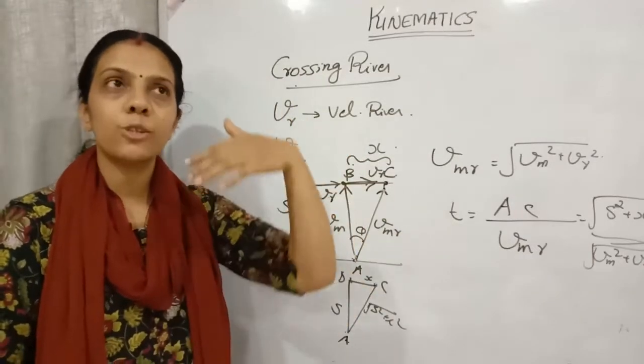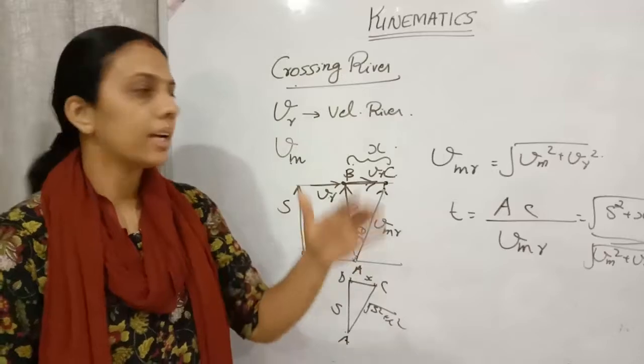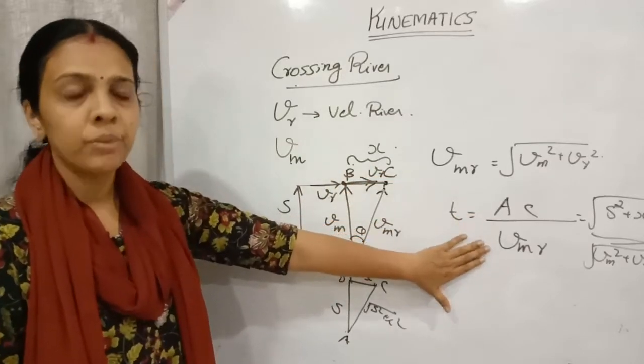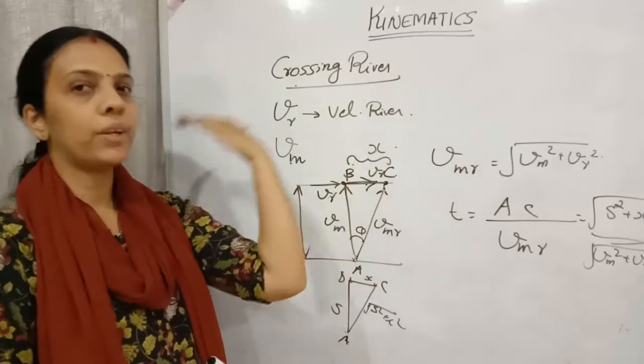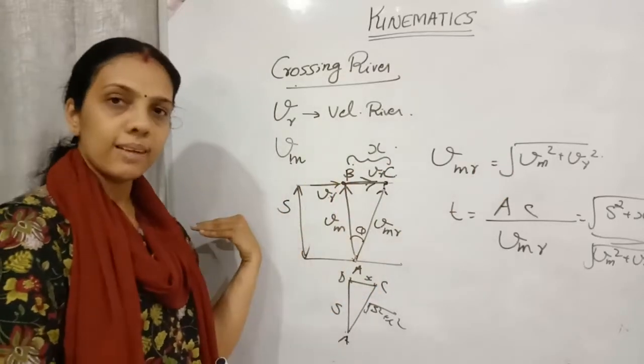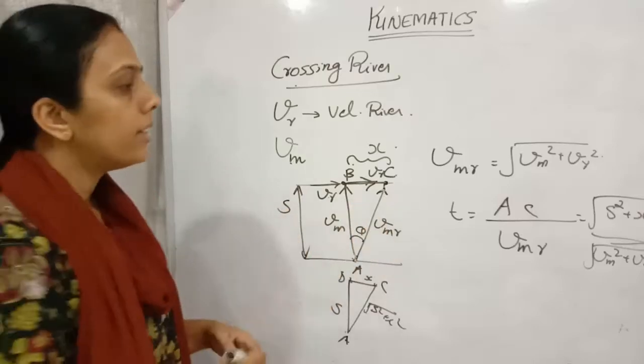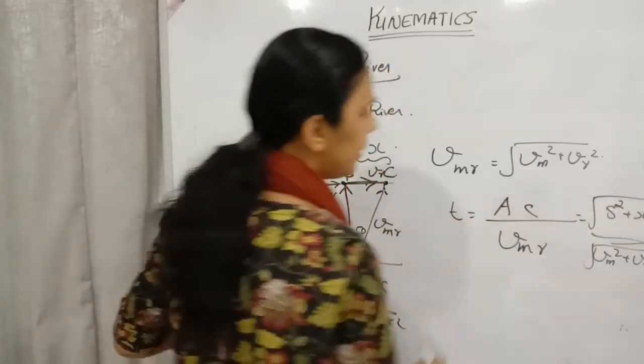If the person needs to reach the other bank in the shortest time, we need to apply this formula. Shortest time means he will be moving at an angle theta to the left side, so he will be moving downstream. Here we got it like this.